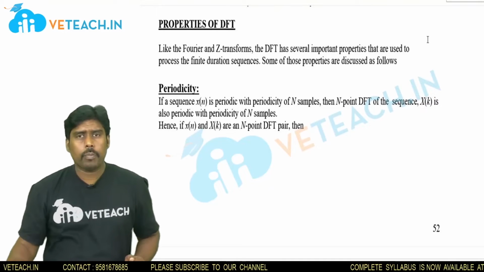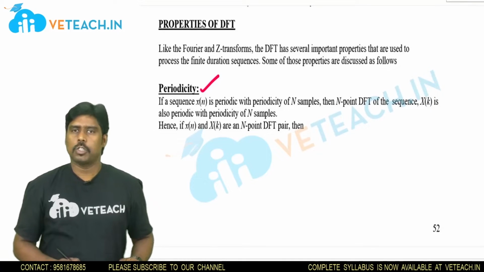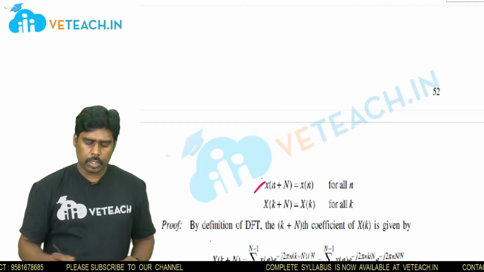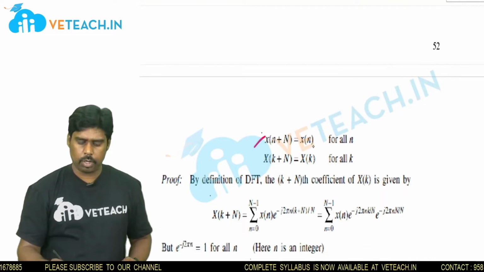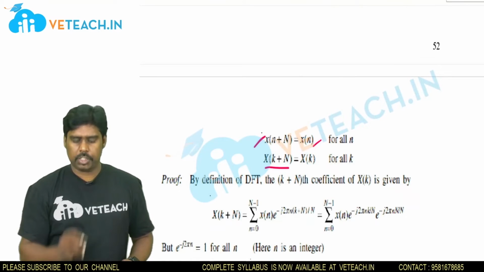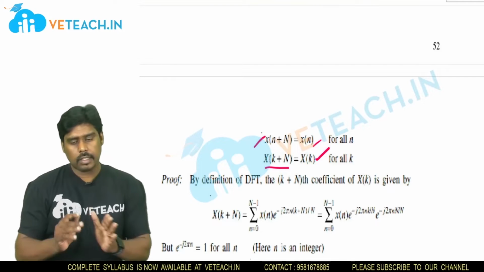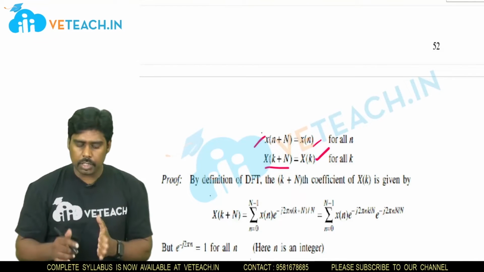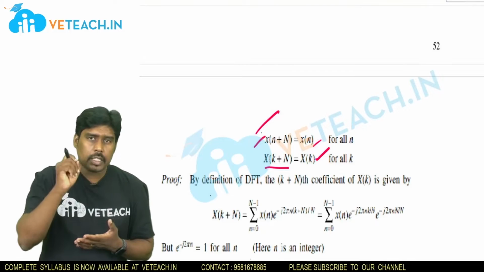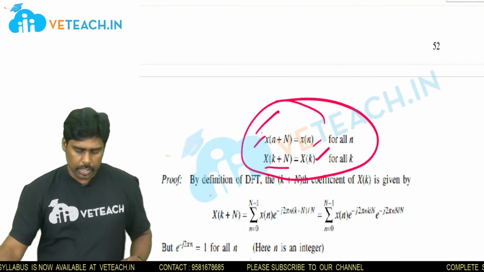The first property is a very simple one, the periodicity property. Periodicity means the statement is given: x of n plus N equal to x of n for all n. Similarly, its transformation X of k plus N is also equal to X of k. This is the statement. In examination, they may or may not give this statement, so it is your responsibility to remember this statement also. Now let us see the proof.